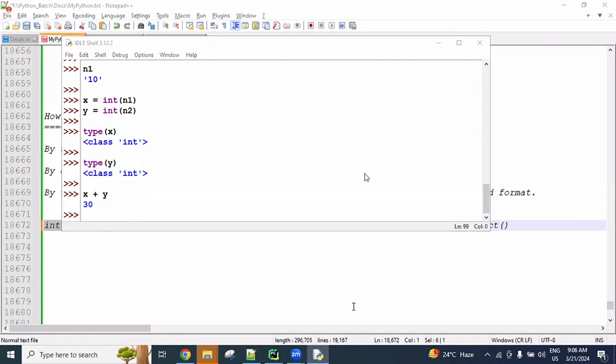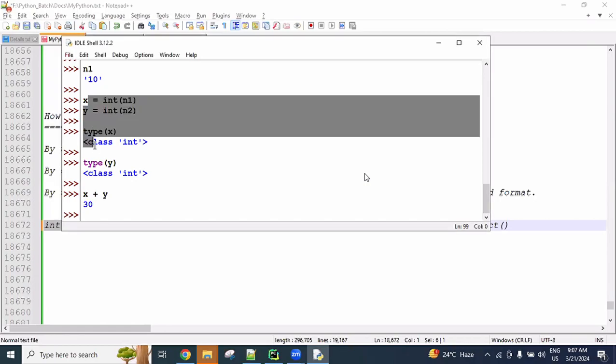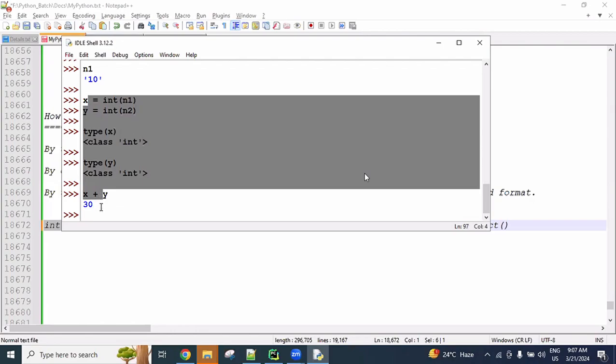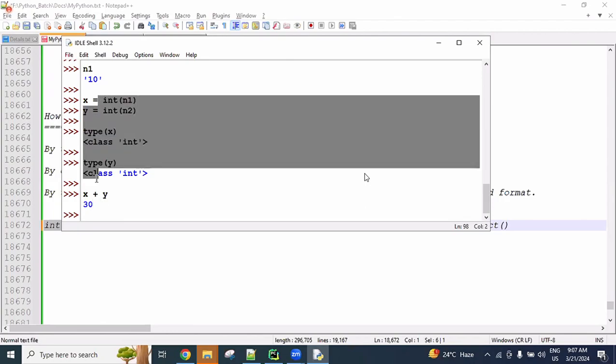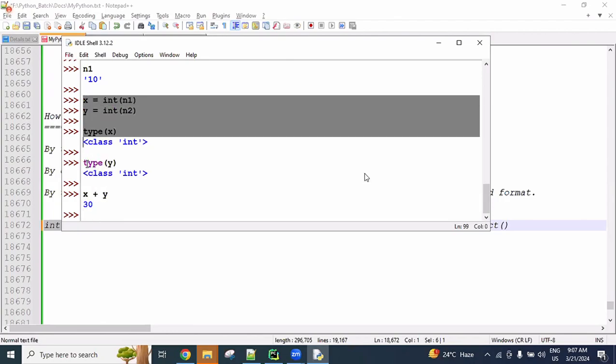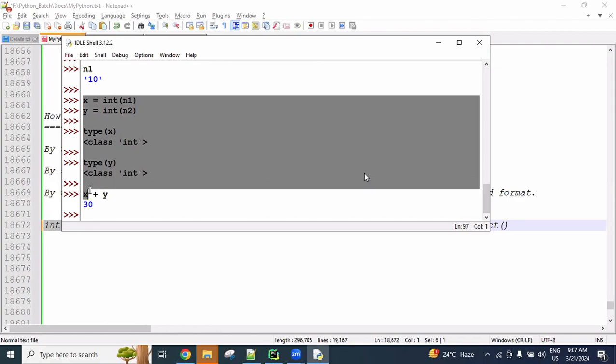Are you understanding this one? The input function behavior, how to read the input from the user, and how we are doing the conversions. If we do a lot of conversions, you will understand. Whatever practice I'm doing, the number of testings related to these things, I added in the material. So just by seeing, you will understand even without executing, but if you execute it, you will get more clarification. Okay?